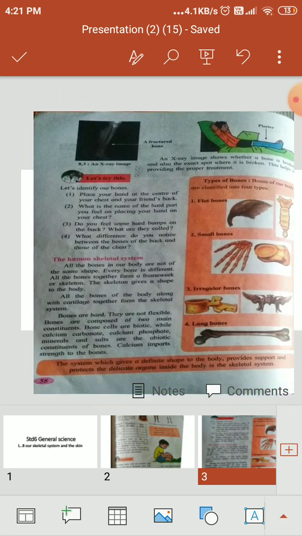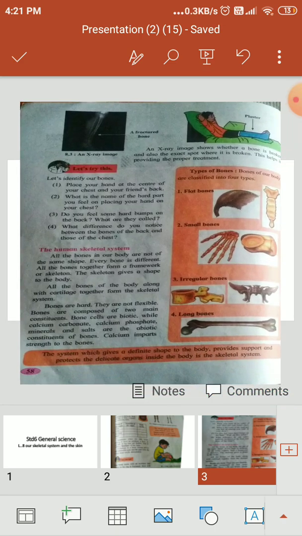Now here you have seen on the left hand side the X-ray image of a fractured bone. An X-ray image shows whether a bone is broken and also the exact spot where it is broken. This helps in providing the proper treatment.